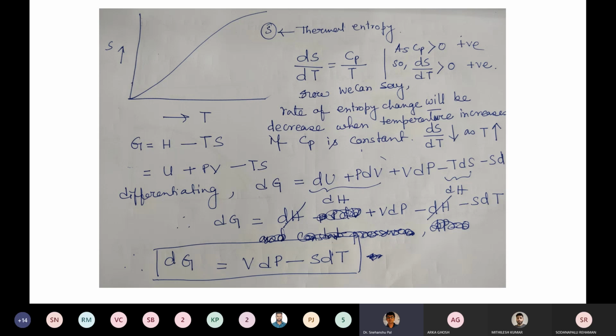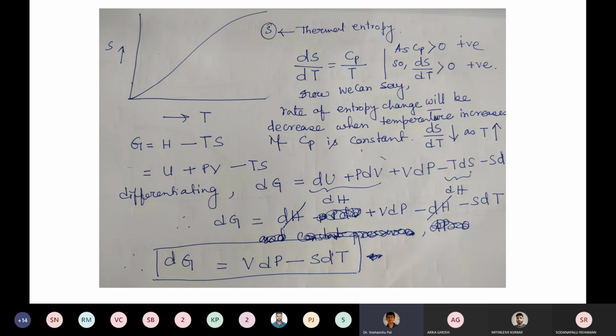But this is not possible in a realistic manner. Cp also increases as temperature increases. But we can tell that dS by dT is always greater than 0, or positive. How that rate will vary depends upon Cp as well as T. And since Cp is a function of temperature, you cannot say that dS by dT is decreasing if temperature is increasing. It's only possible when Cp is constant.